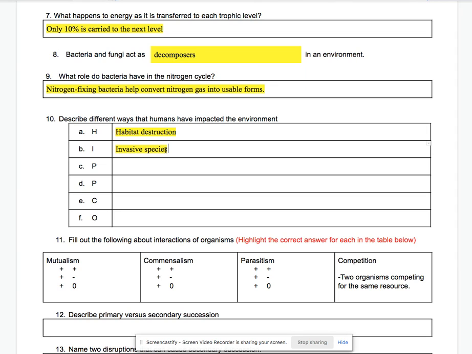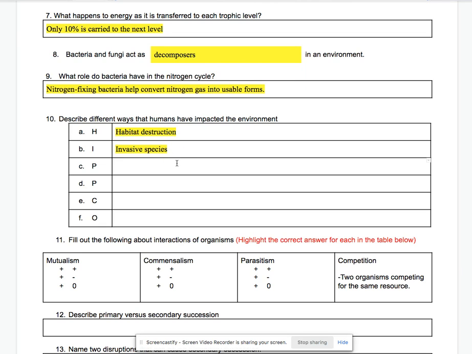So invasive species means non-native. Humans tend to bring non-native species into habitats where they don't belong. They're not from there, and because of that, they don't have any known predators, so they might start to overpopulate. And if that new species starts to overpopulate, it starts to eat all the food that is there for the other animals that are from there. So now we have native animals fighting for food resources with the invasive species.